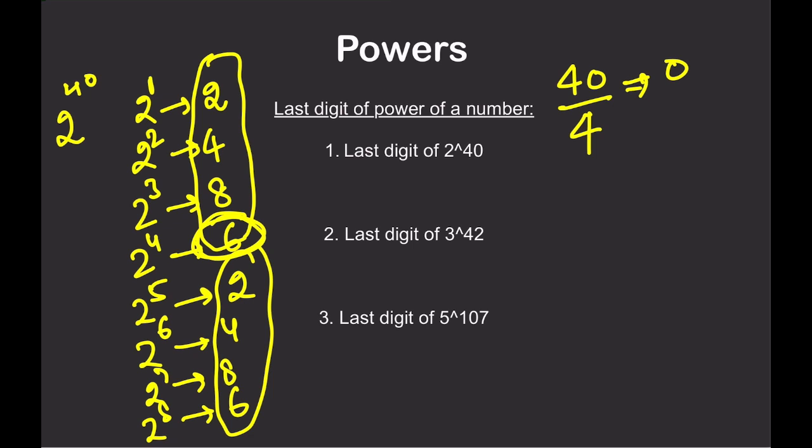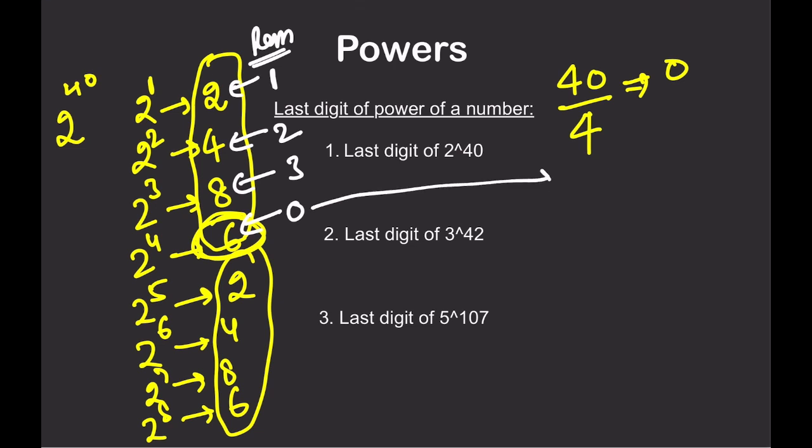So this corresponds to remainder as 1. This corresponds to remainder as 2. This corresponds to remainder as 3. This corresponds to remainder as 0. So if 40 is divided by 4, you will get remainder as 0. So your answer will be this one, that is 6. We'll see this in the next question as well, so don't worry. If it is clear, this is powers, right?